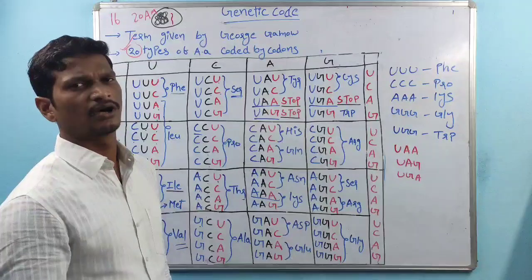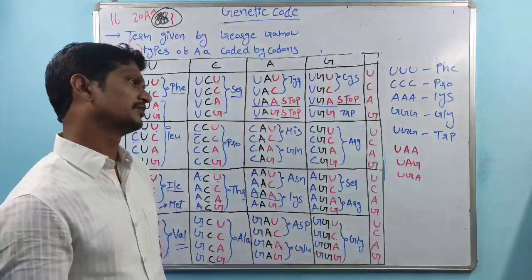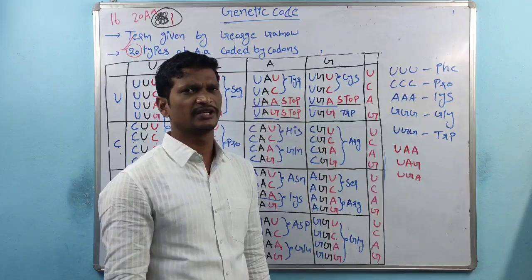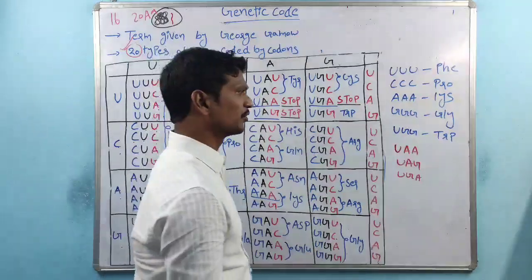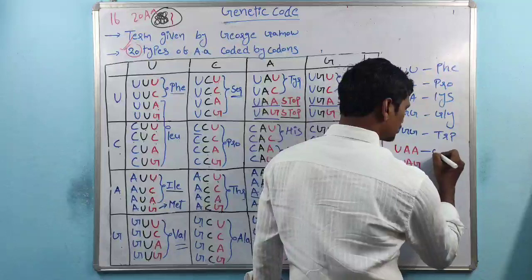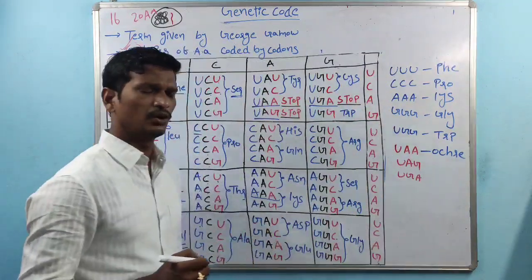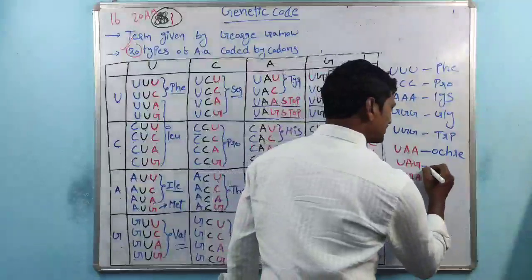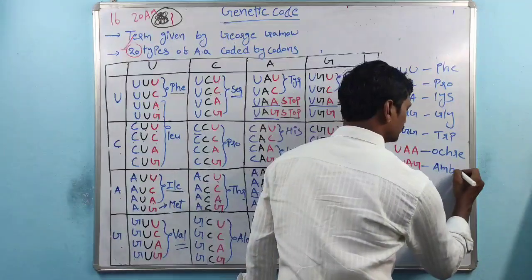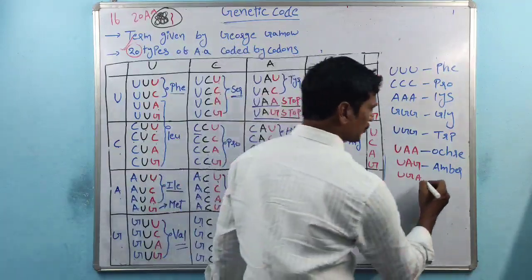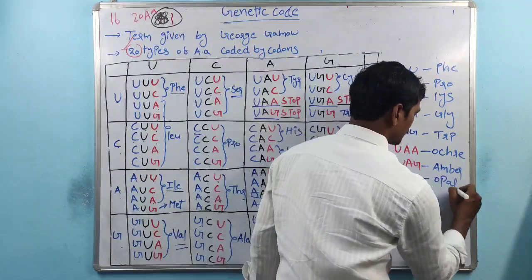These are also called nonsense codons, which do not code for any amino acids. That's the reason why these are called nonsense codons. UAA is called ochre. UAG is called amber.